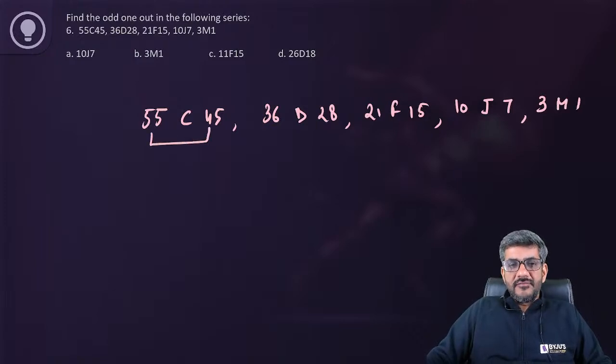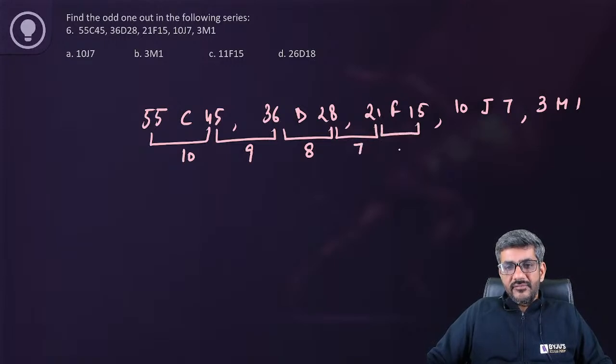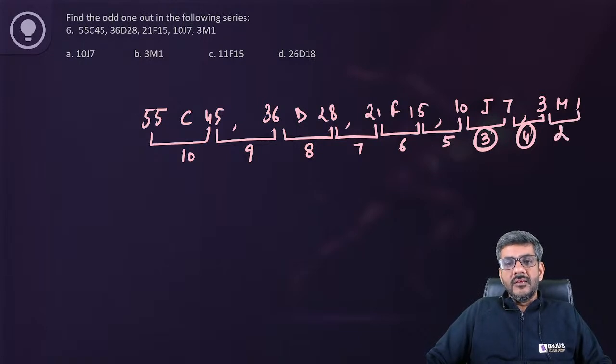I see 55 and 45 differ by 10. 45 and 36 differ by 9. 36 and 28 differ by 8. 28 and 21 differ by 7. 21 and 15 differ by 6. These two differ by 5. They should have differed by 4. The difference of 4 should have come here and then a difference of 3. We got a difference of 3 here and a difference of 4 here. It should have been the opposite. So this series becomes 10, 9, 8, 7, 6, 5, 4, 3, 2.